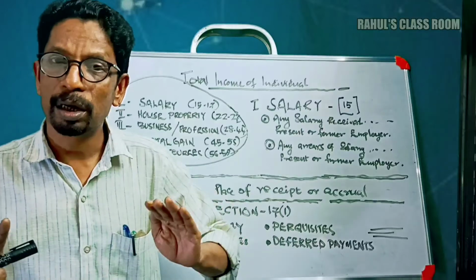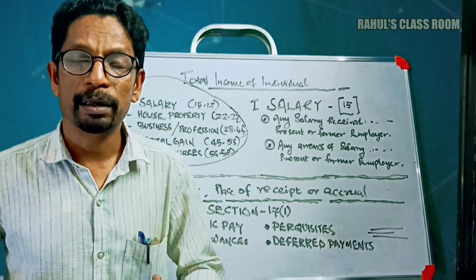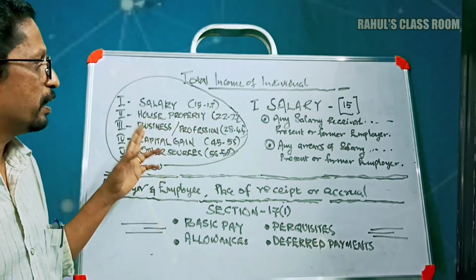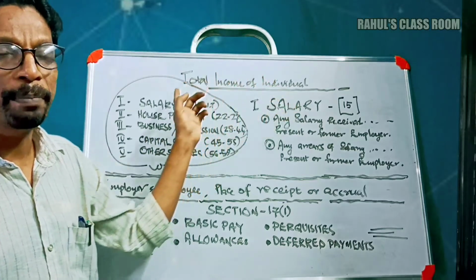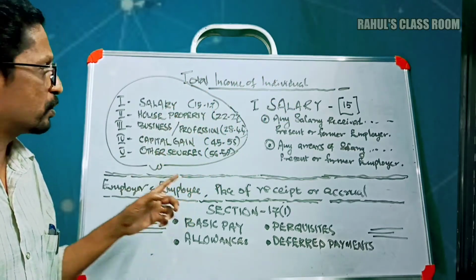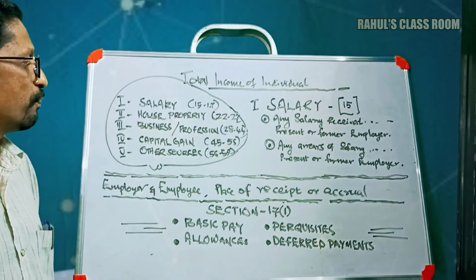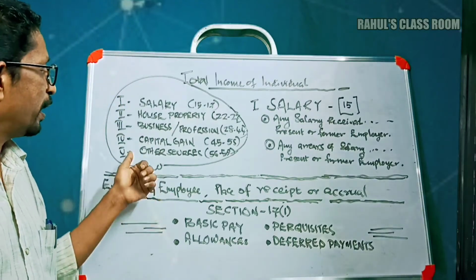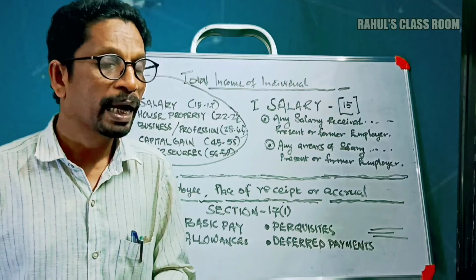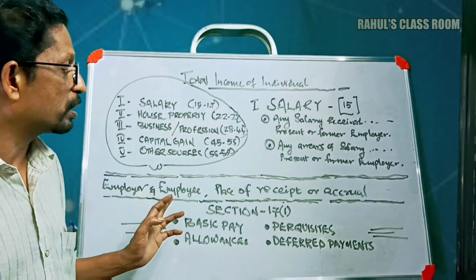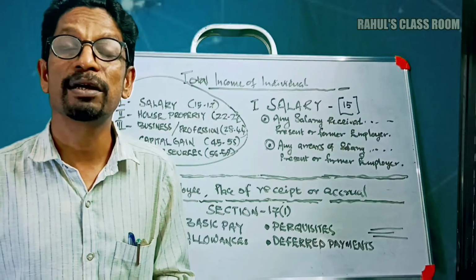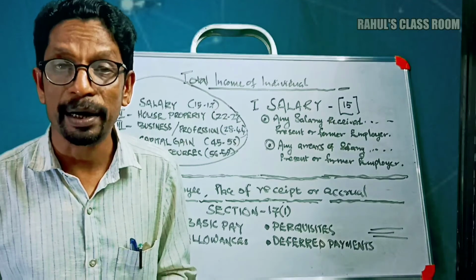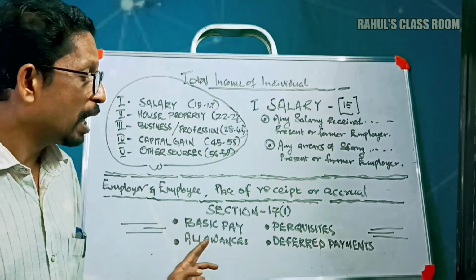Okay, before winding up our class, we are analyzing the topic we already discussed today. The income of an individual can be classified into five major heads: income from salary, income from house property, income from business or profession, income from capital gain, and income from other sources. Again, listen now, the conditions required for charging an income under the head of income from salary. Then again, as per section 17 subsection 1, salary means basic pay, allowance,